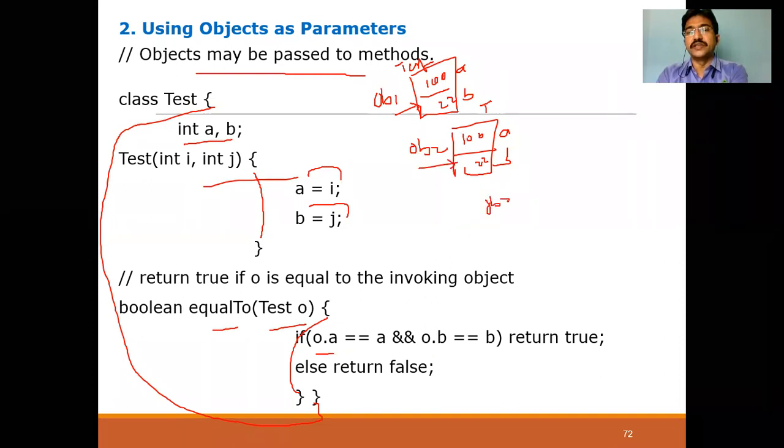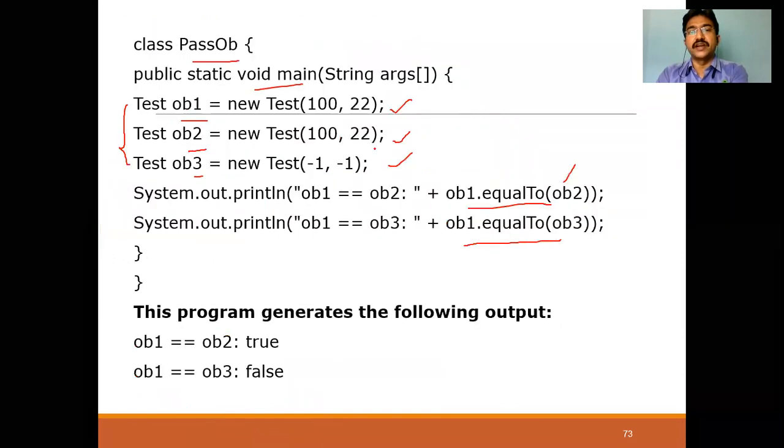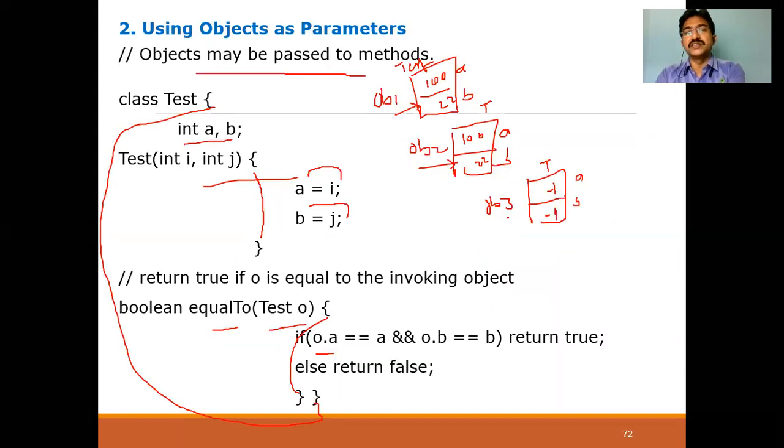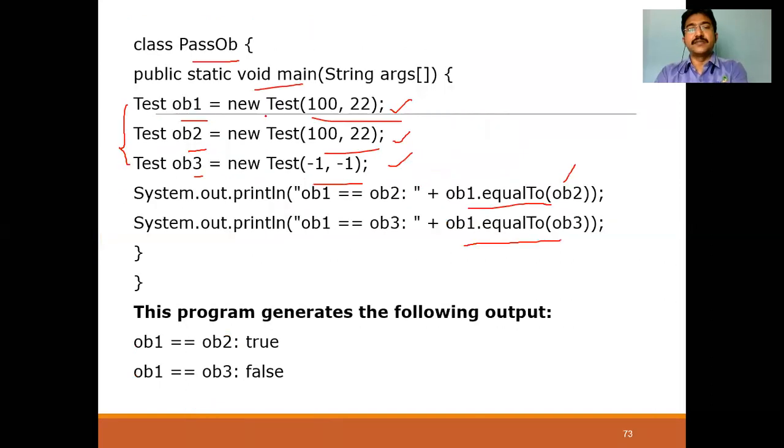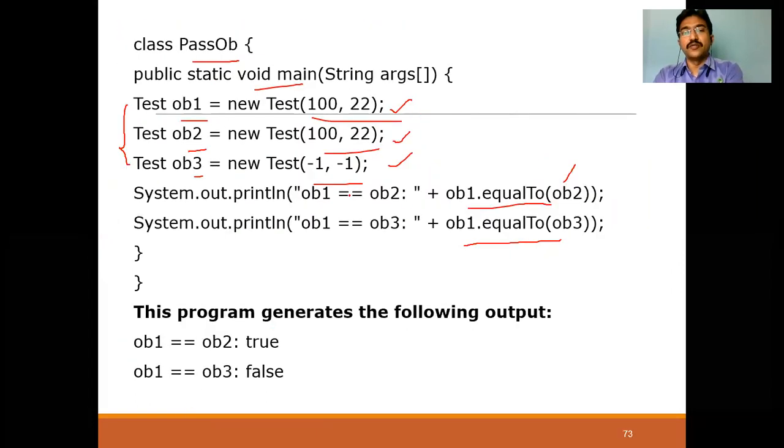Next we have created OB3 for the same class test. What are the data members of test class? A and B. What are the values of A and B in the OB3? -1, -1. For OB3, -1, -1. Now OB3 points to this class. Clear? Once these three statements are completed, it will be like this. It is assigned. Clear? Now, what is the next step?